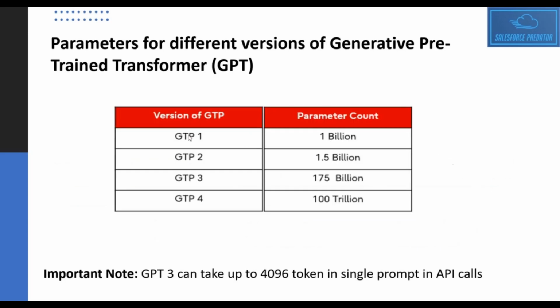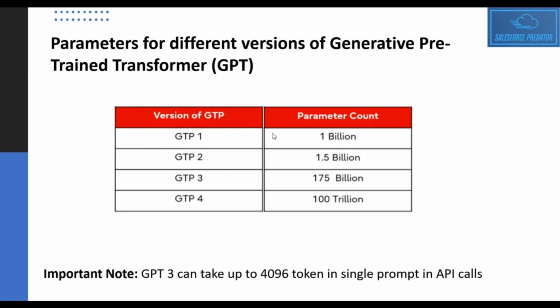Now, if we compare different versions of the GPT model, GPT-1 had 1 billion parameters, GPT-2 had around 1.5 billion, GPT-3 had around 175 billion, and GPT-4 would be having around 100 trillion parameters. These parameters are nothing but variables which the GPT model learned during its training phase, right? So next time, when we are sending a request, these models would be using these variables to generate a response.